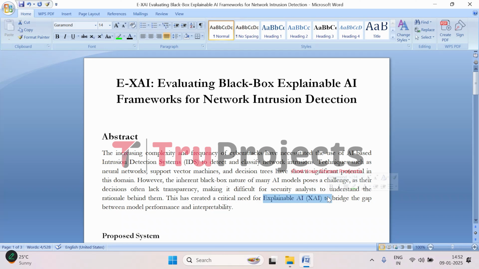This transparency is essential for real world deployment, as it allows analysts to confidently act on alerts, knowing they can validate the system's reasoning. With XAI in an intrusion detection system, this becomes not only more reliable but also more actionable, making it a critical component in effective network security.